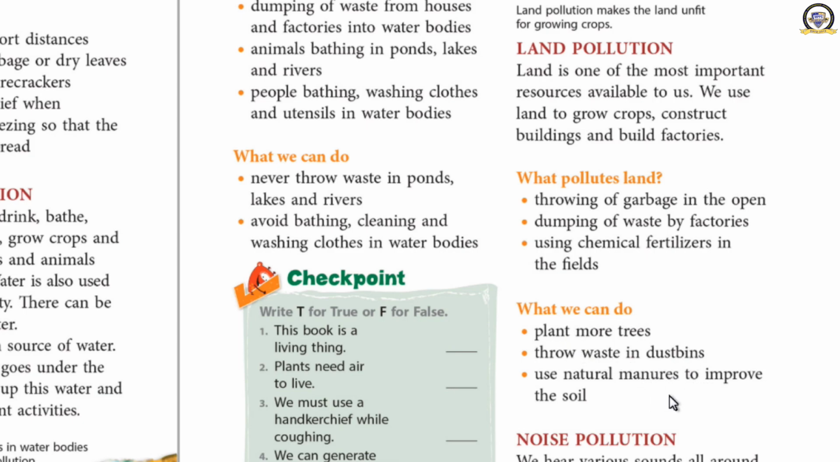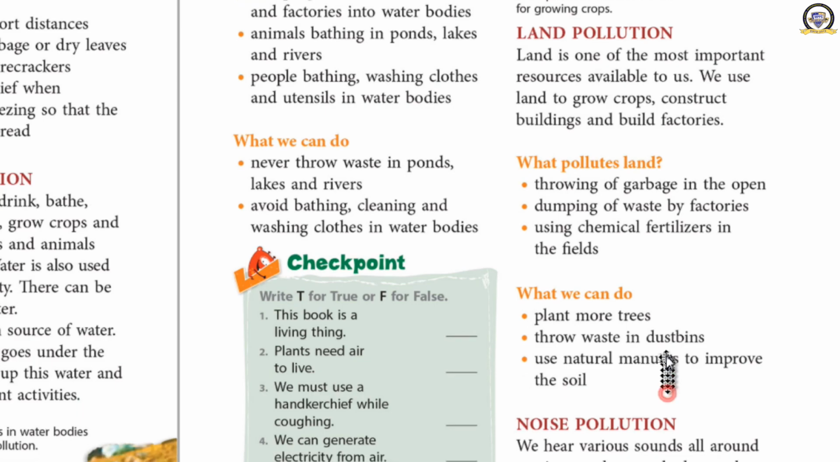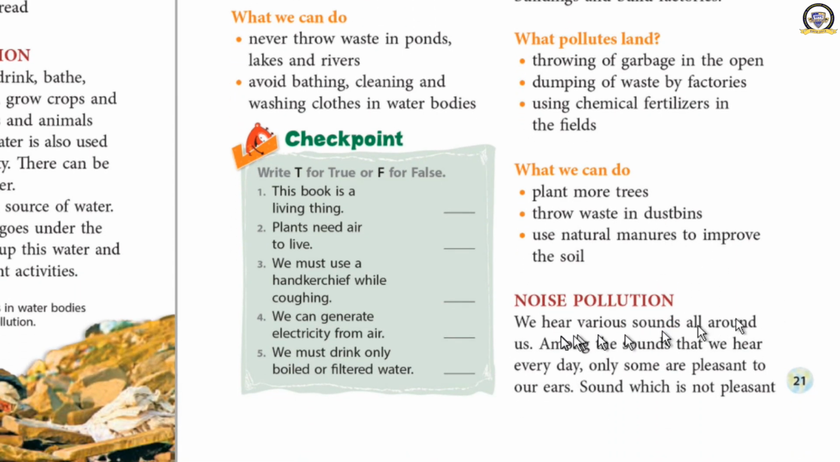We have completed three types of pollution. Which are they? Air pollution, water pollution and land pollution. Now we are moving to the next one, the fourth one. What is that? Noise pollution. What is noise pollution? The sound which we don't like, that is known as noise pollution.